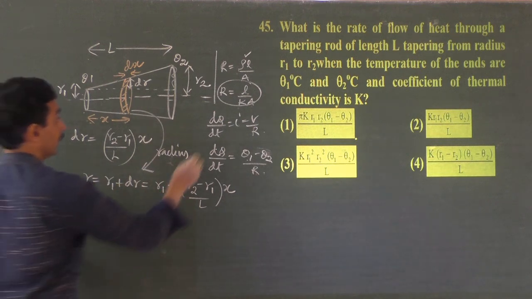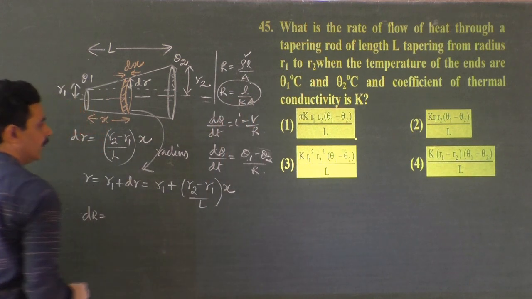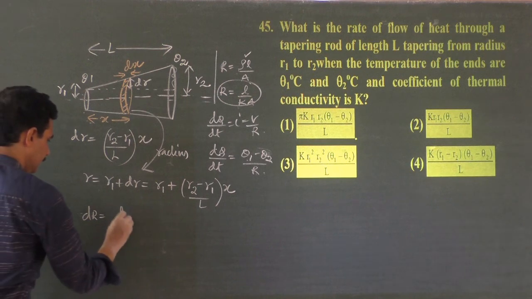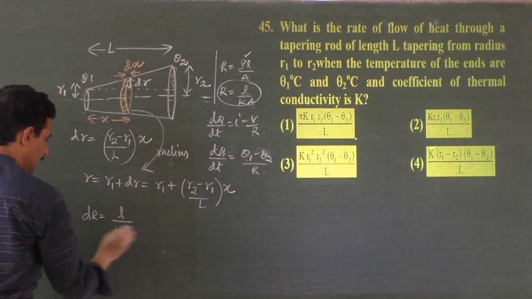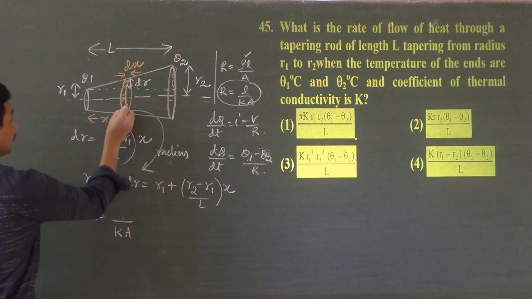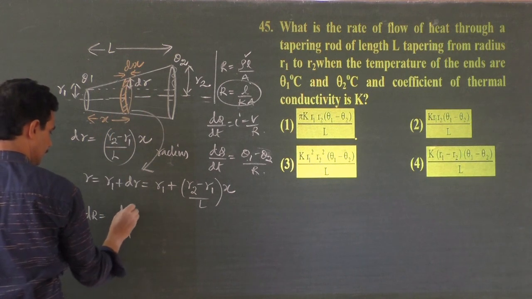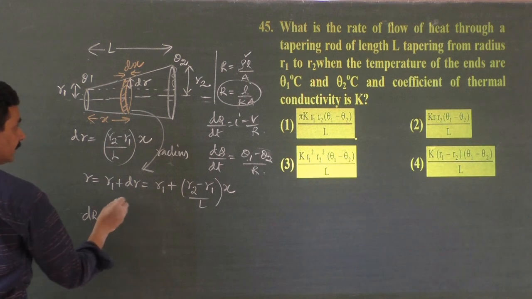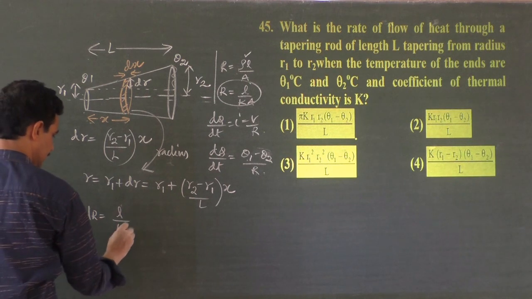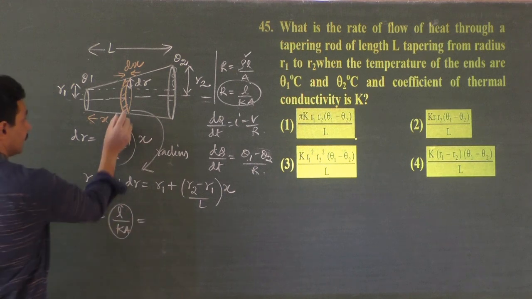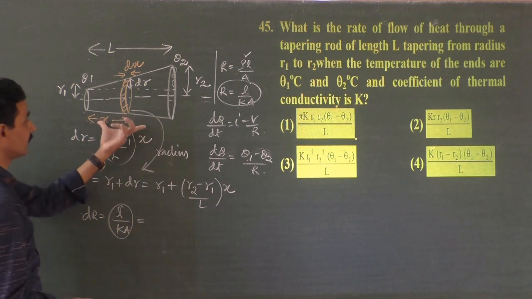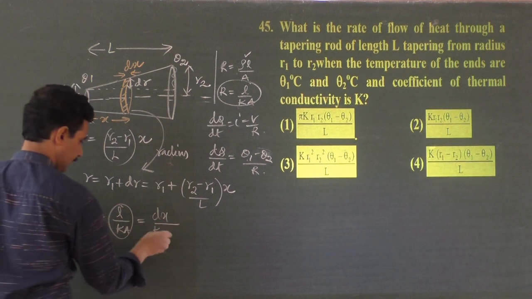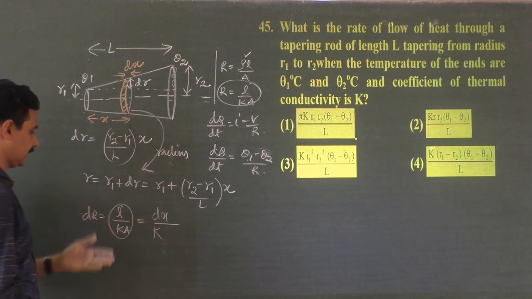What is rho? 1 by K, so I can write L by K A. L is the length of this piece, dx, or I can write the formula first. dR is equal to, the general formula, L by K A. What is the length of the piece that I have taken? Only dx, it is not the full length, just a piece. What is K? K for any piece is K, because it is of the same material.